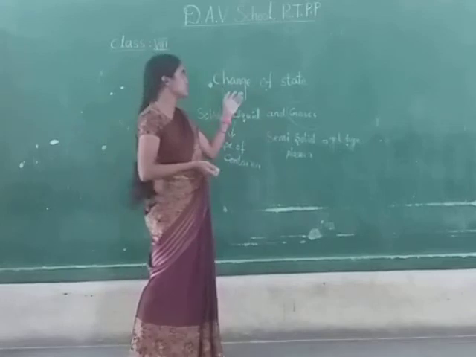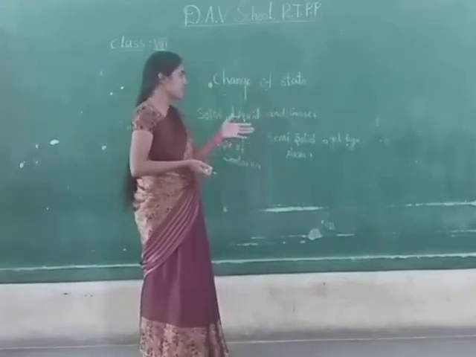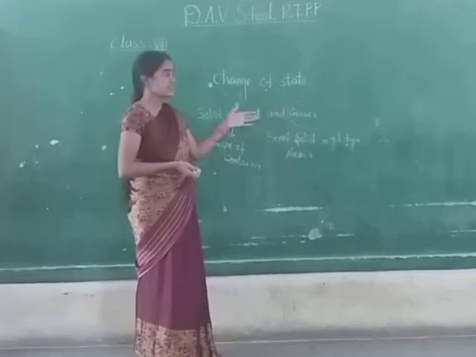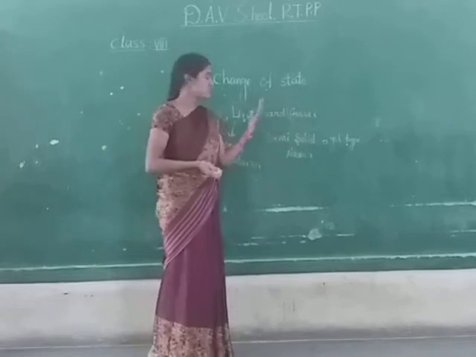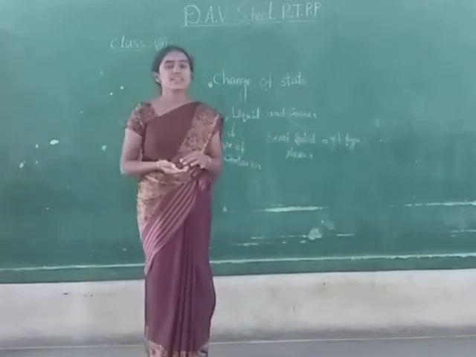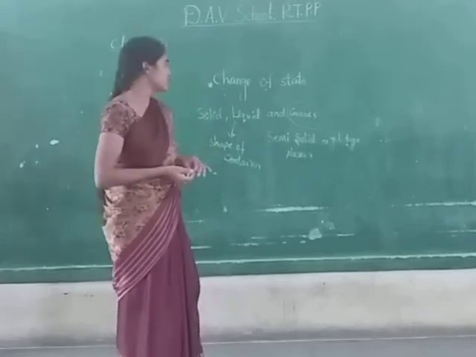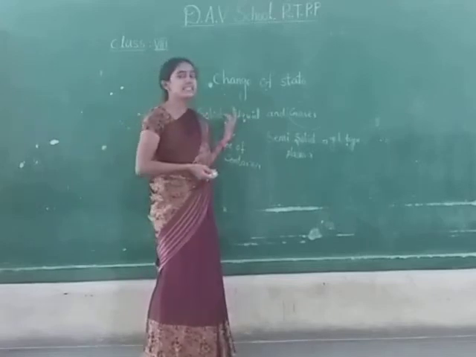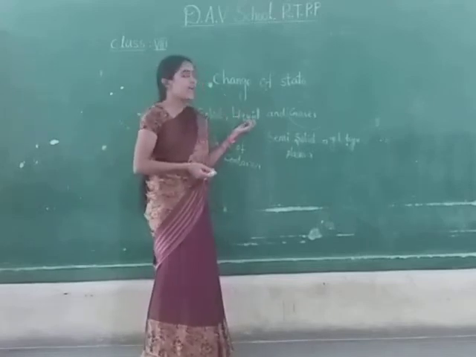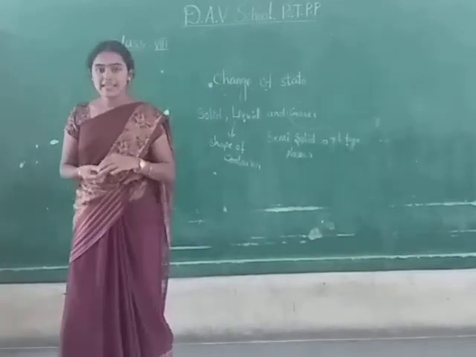Now we will observe the change of state. Can matter change from one state to another state? That means from solid to liquid, or liquid to gas, or from liquid to solid, or from gas to solid. So why does the change of state occur? Because if we apply any amount of heat to a solid substance, then it will change into liquid. As we continue giving heat, they will change into gases also. As we are heating continuously, the solid changes into liquid and liquid changes into gas.